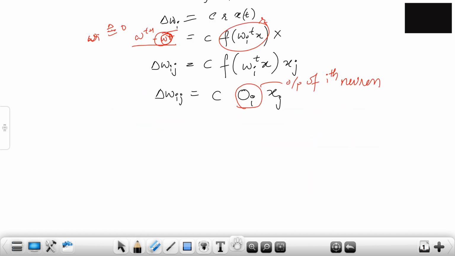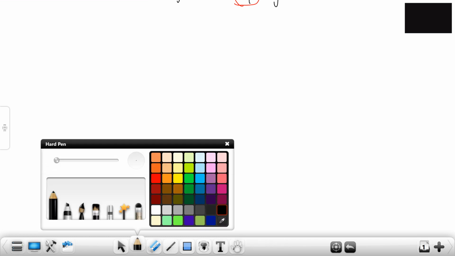I'm just going to keep this over here and go ahead and solve a problem. So this is an example. The initial weights, w1, is 1, minus 1, 0, 0.5.